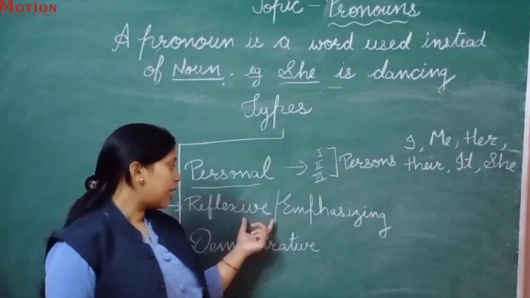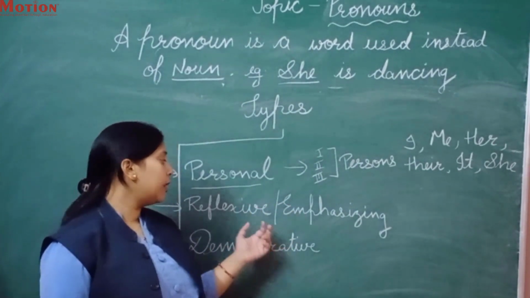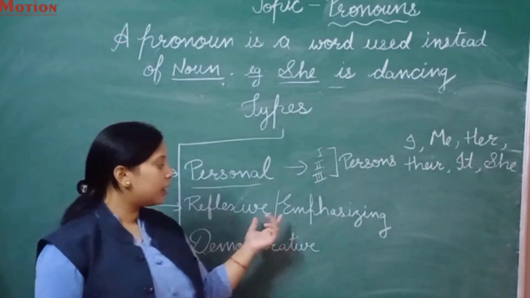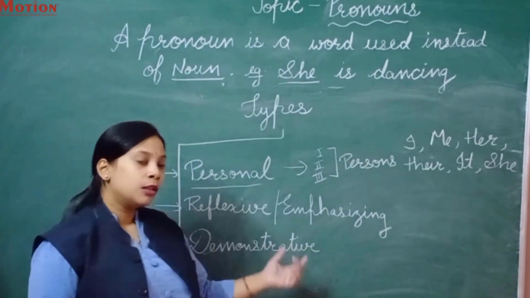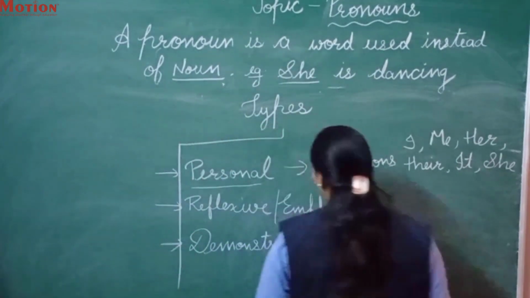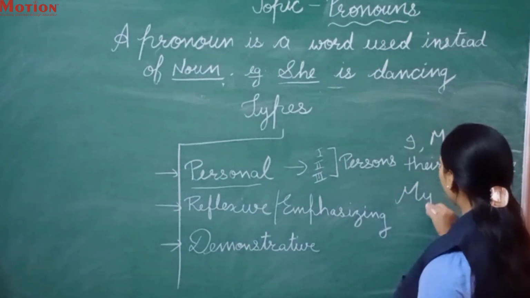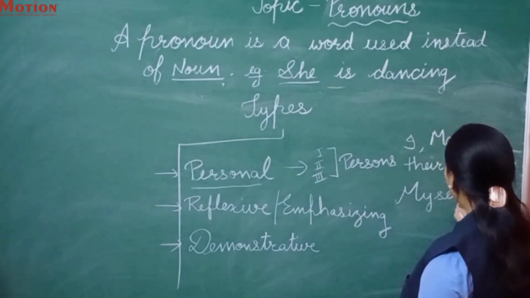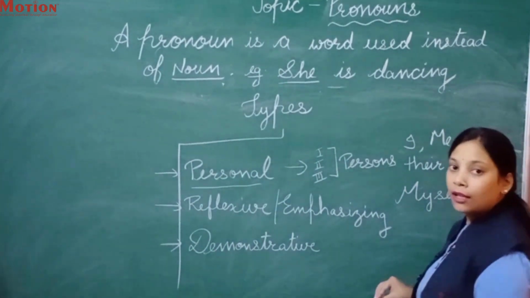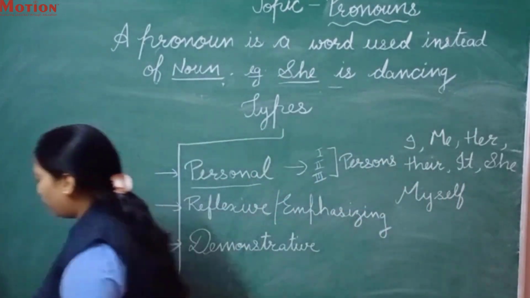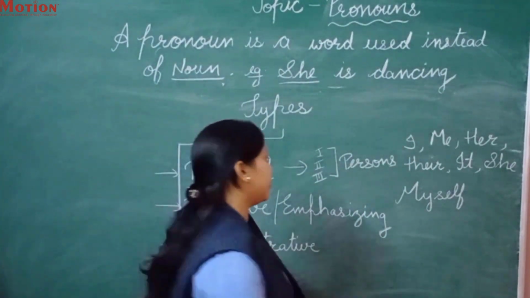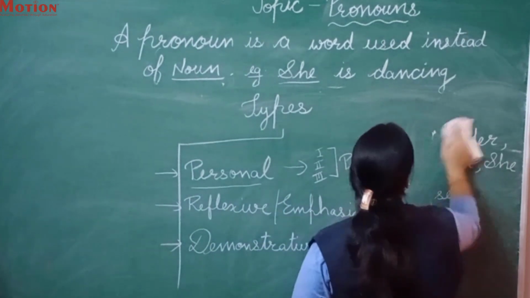Okay, so these are synonyms. Reflexive pronouns are emphasizing pronouns. For example, what we have seen in reflexive pronouns: myself, himself, herself, themselves. Okay, we will see examples in a sentence.